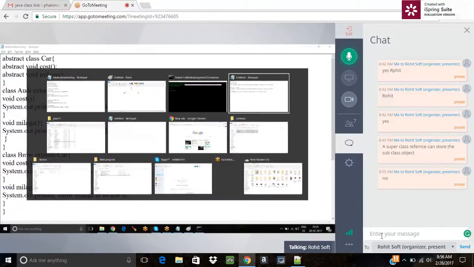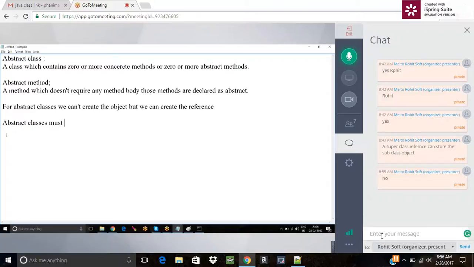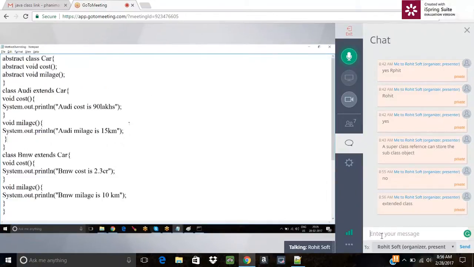The abstract methods must be overridden in the subclass scenario, you can say. Right? Understood? So I've just given the example of only abstract methods.